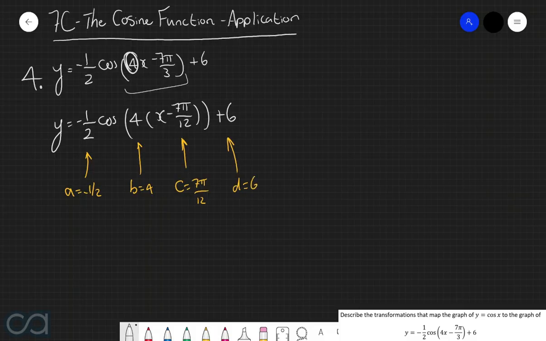And so now if we want to describe the transformations that map the graph of y equals cos of x to the graph of this function here, we can say the following.